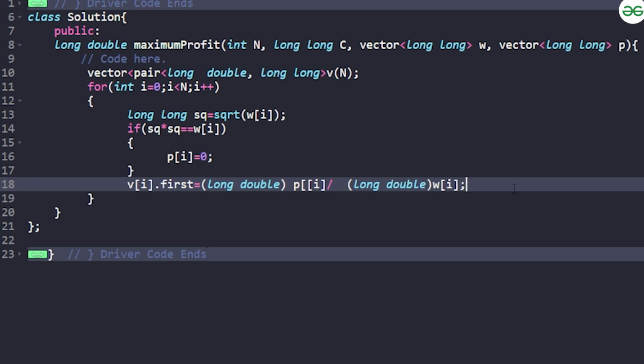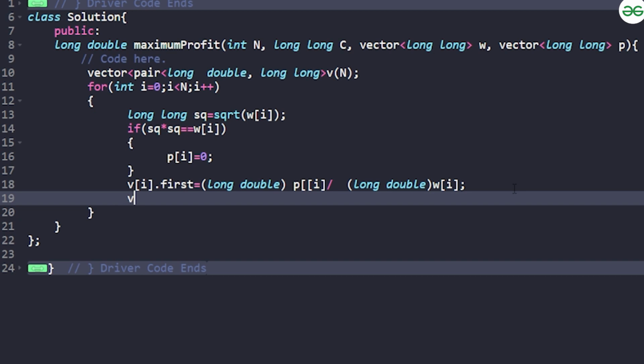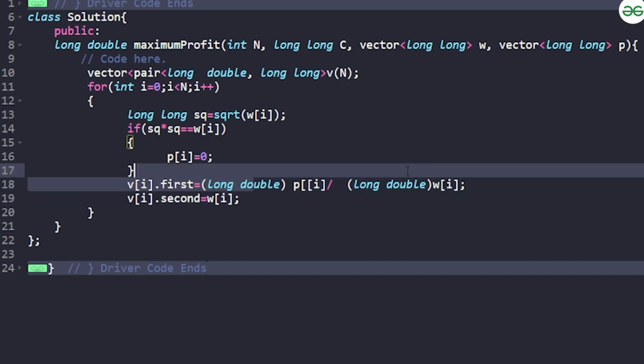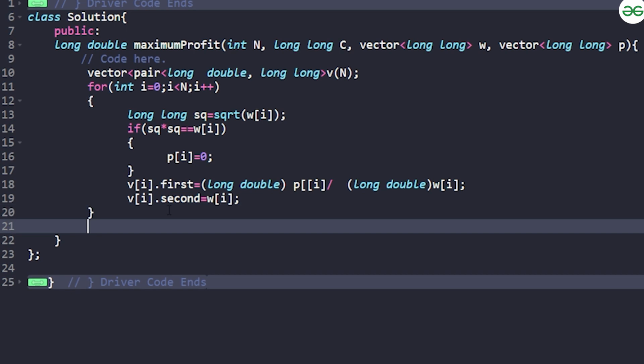And after this calculation is done, v of i dot second is nothing but the weight associated with it. I need to calculate the per unit profit, and I need to store the weight along with it. After this part is done, you can sort this vector according to the first value, where you have stored the per unit profit, and you will be sorting according to the decreasing value.